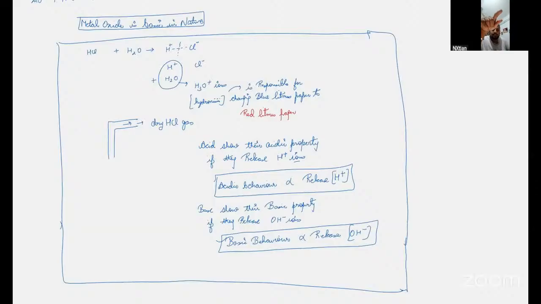Which activity is this, Amar? Can you tell me? Activity 2.9. Take out everyone, 2.9 activity is very important. They can ask you why calcium chloride is there. Calcium chloride is there because calcium chloride is hygroscopic in nature. It absorbs the moisture from the HCl gas and makes it dry.